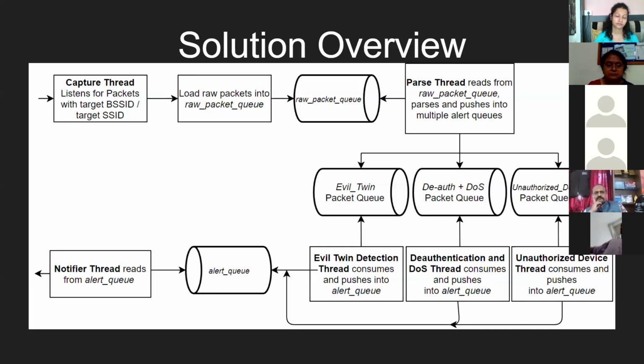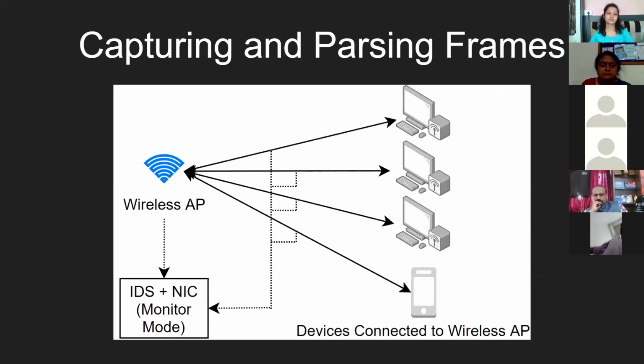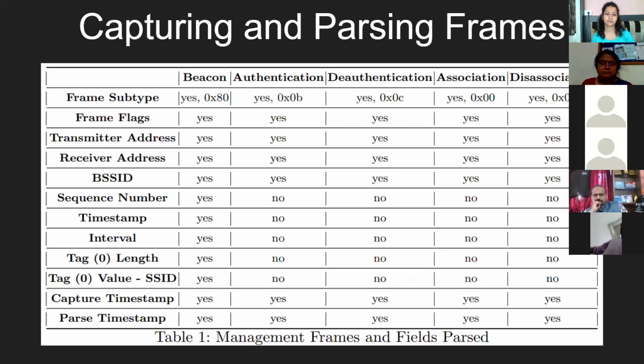We have a multi-threaded solution where we capture packets, load them into a queue, multiple parsing threads manually parse these packets out, and we push them into alert specific queues. For example, we detect evil twins, deauthentication, denial of service, and unauthorized packets. Each of these alert queues are then pulled by another thread as a notifier and can be alerted to a central interface. So for capturing and parsing frames, we use a network interface card that supports monitor mode, which is able to listen for packets on a network. Here we can see the frames that we parse out, and the fields that we parse out for each of the frames.